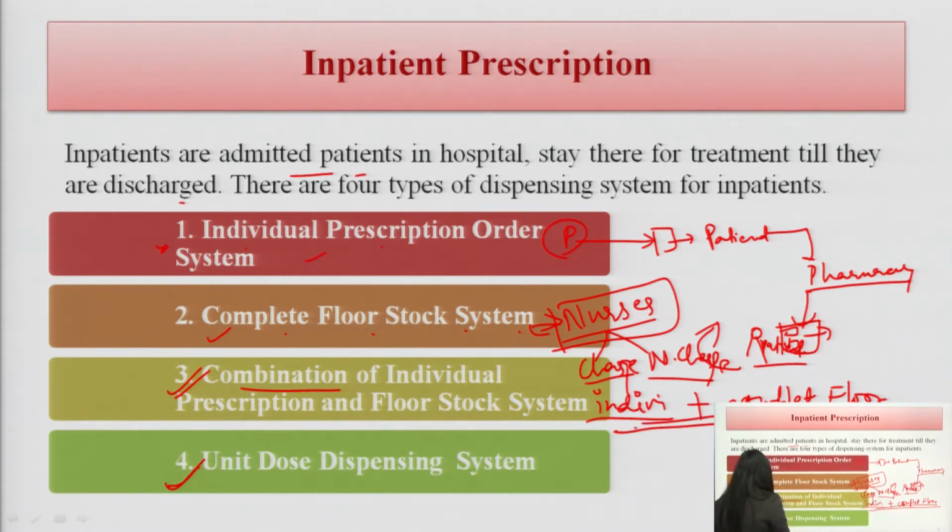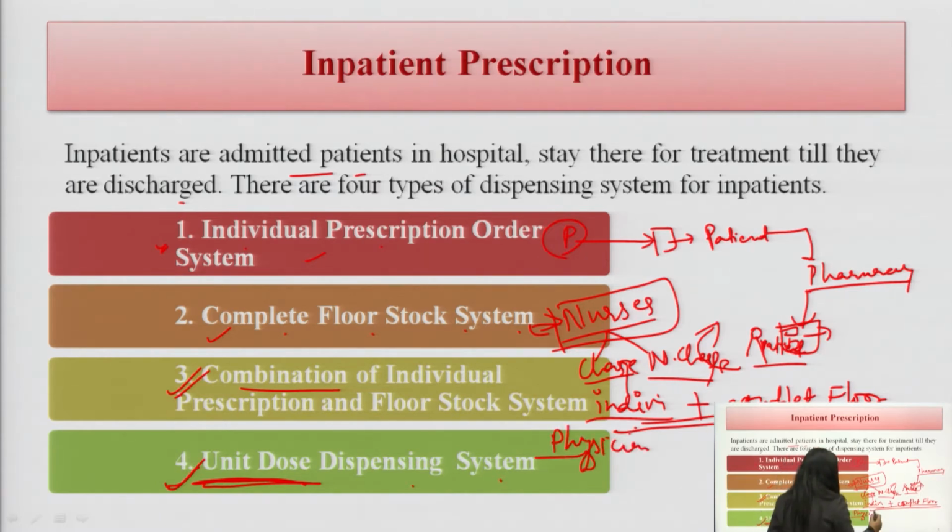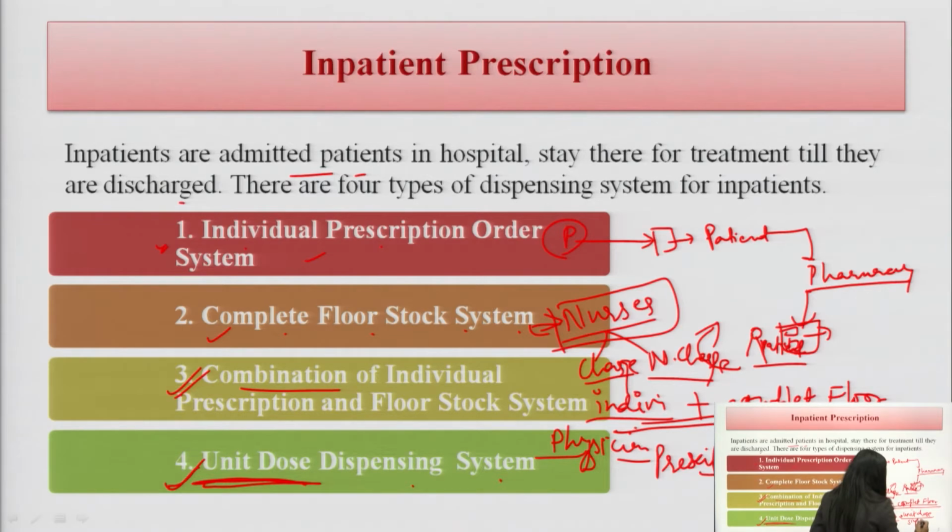Point number 4, the unit dose dispensing system, as the name shows. Here the physician will write the prescription for a unit dose, for a single day dose.